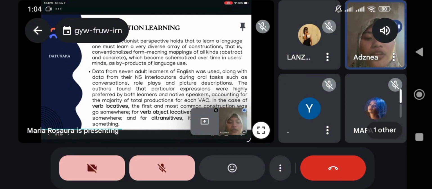Construction learning. The constructionist perspective holds that to learn a language, one must learn a very diverse array of constructions, that is, conventionalized form-meaning mappings of all kinds, abstract and concrete, which become schematized over time in users' minds as a byproduct of language use. Learning a language is not simply about memorizing vocabulary or mastering grammar. Instead, it involves learning a wide variety of constructions or patterns, how something is written or said.